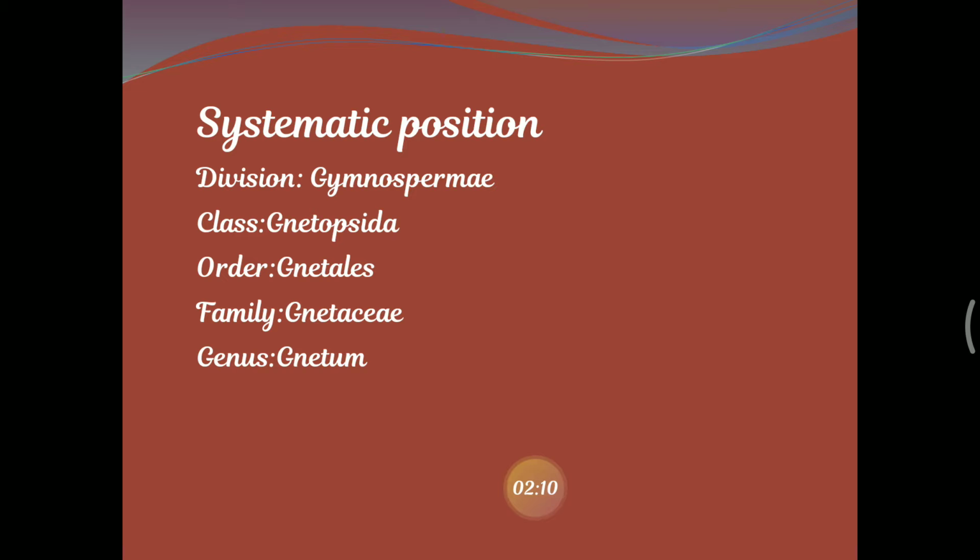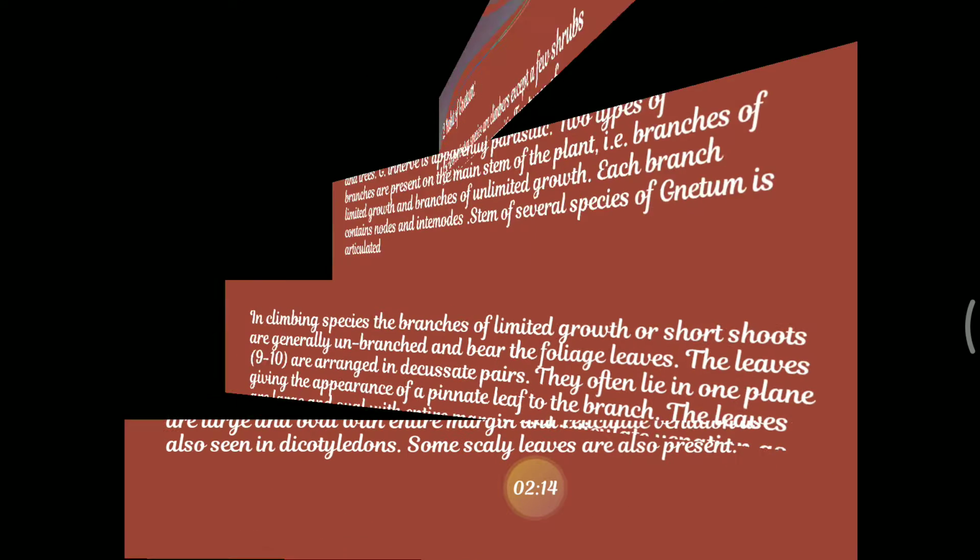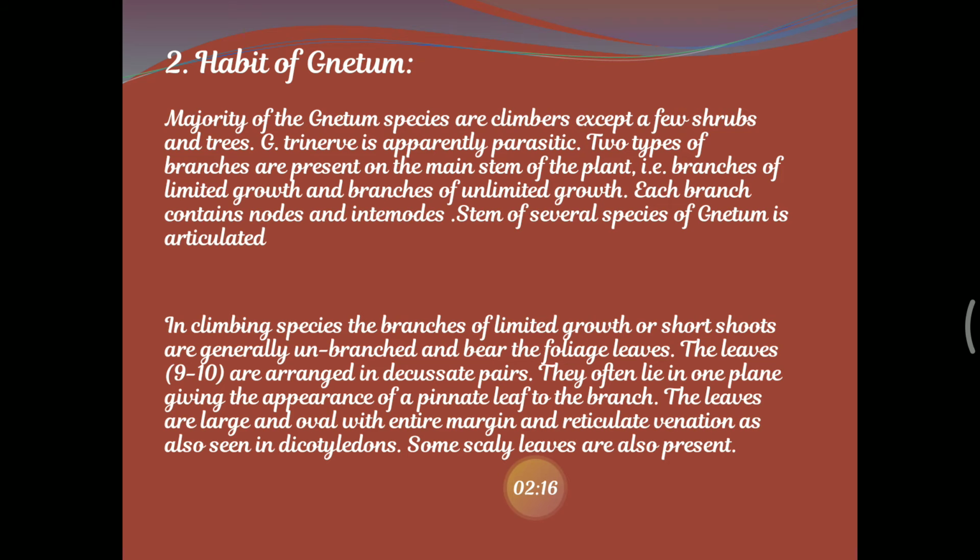Here we can see the morphological characters or habit of Gnetum. As we are familiar, Gnetum is a sporophytic plant body. It looks like an angiosperm plant. Many similarities of characters are seen in Gnetum as in the angiosperm plant,